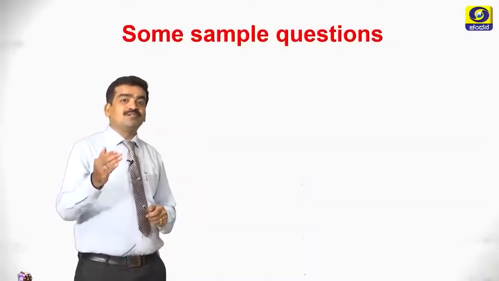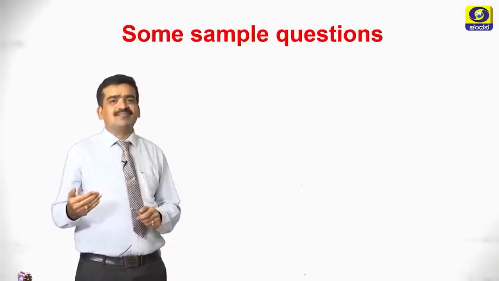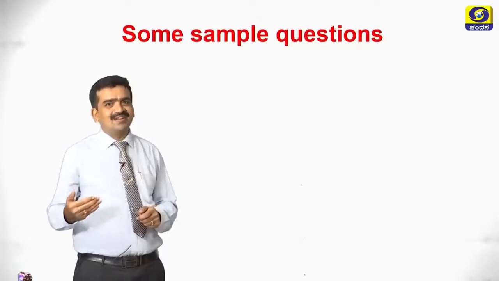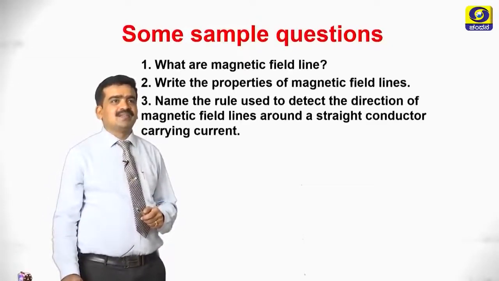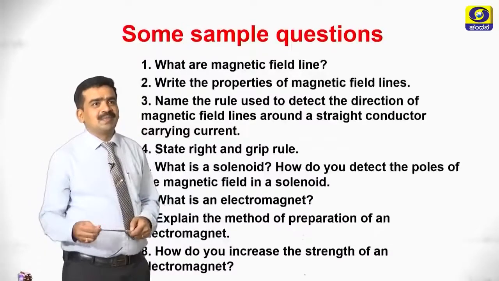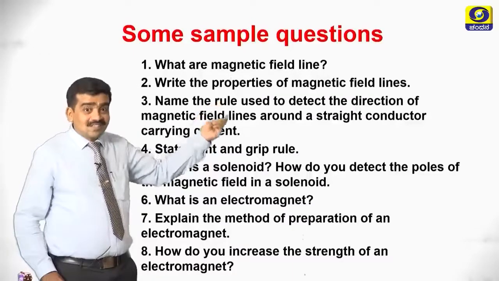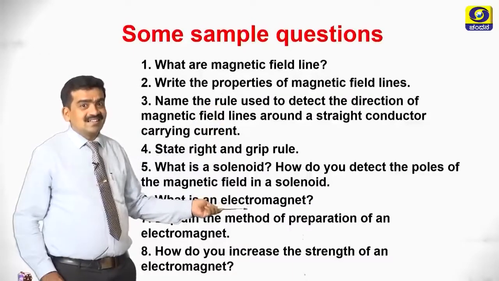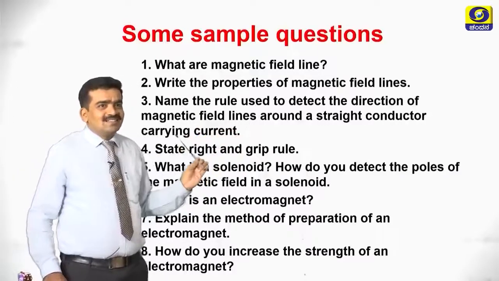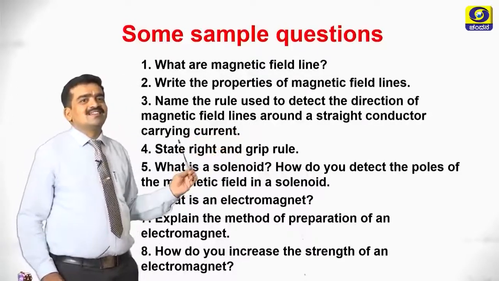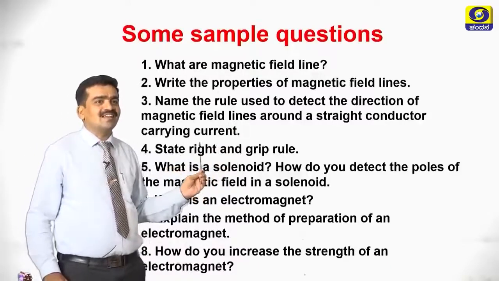So before going to know more about the lesson, let us recall the things which we have learned already with the help of some sample questions. Here you have some questions. What are magnetic field lines? You are capable of answering all these questions. Is it right? Yes. Write the properties of magnetic field lines. Name the rule used to detect the direction of magnetic field lines around a straight conductor carrying current.